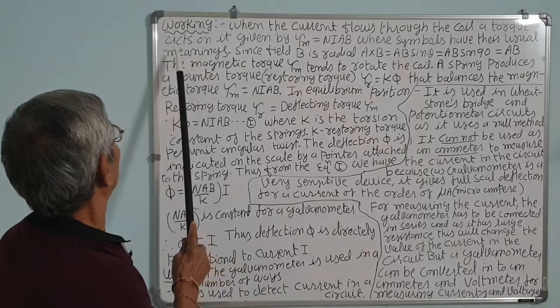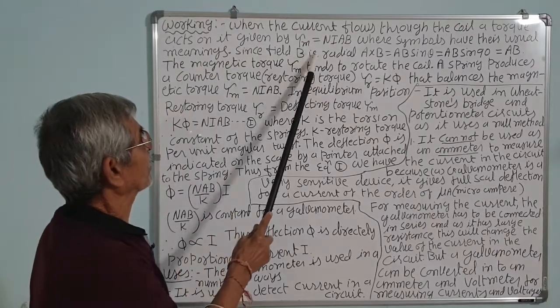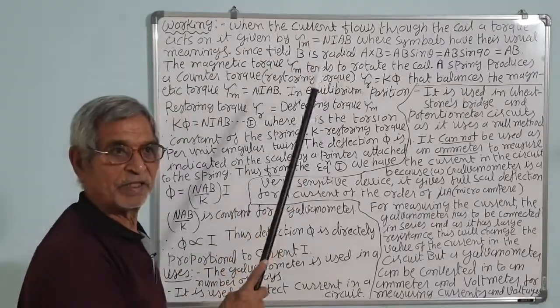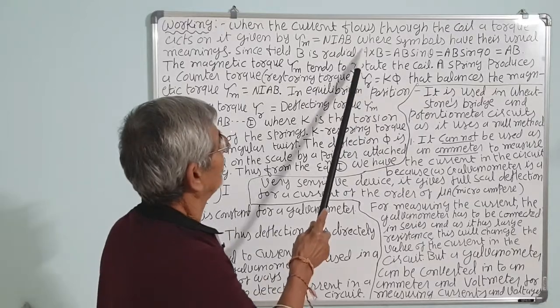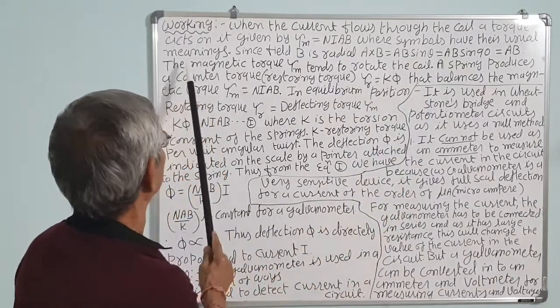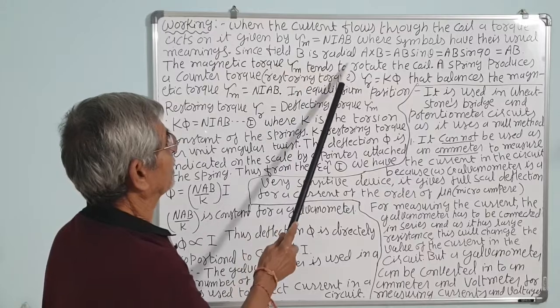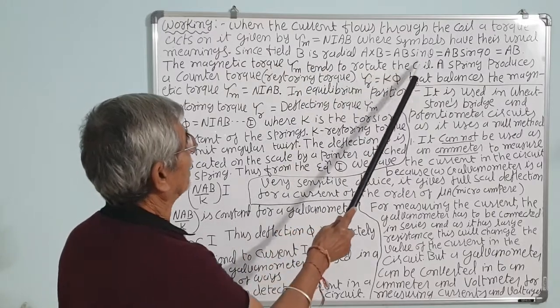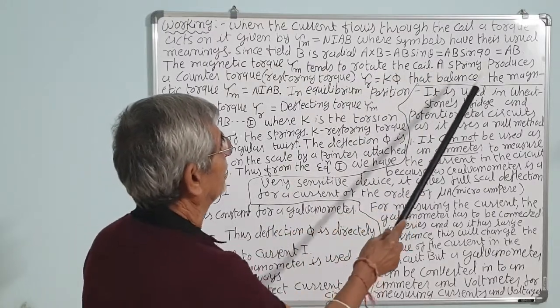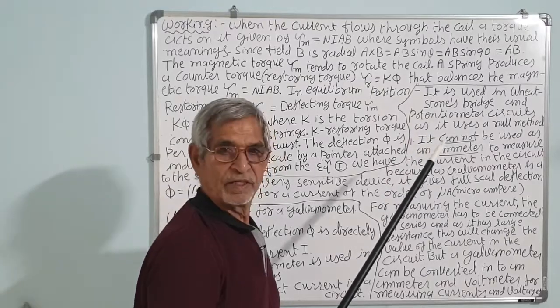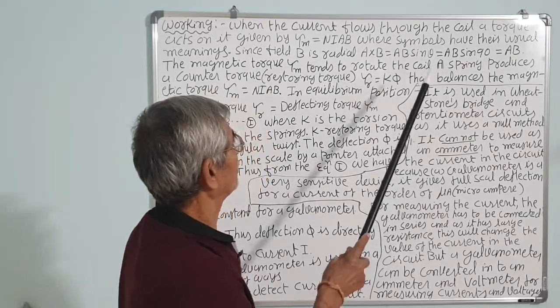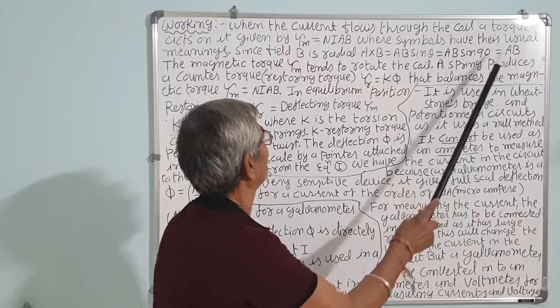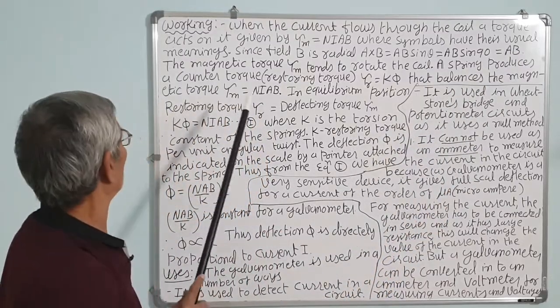A torque acts on it, given by the magnetic torque NIAB, as we have seen in the earlier theory, where symbols have their usual meanings. Since field B is radial, A cross B is equal to AB sin theta, that is AB sin 90, because the angle made by the area vector A of the coil and the B field is 90. That is AB, because the field is parallel to the plane of the coil.